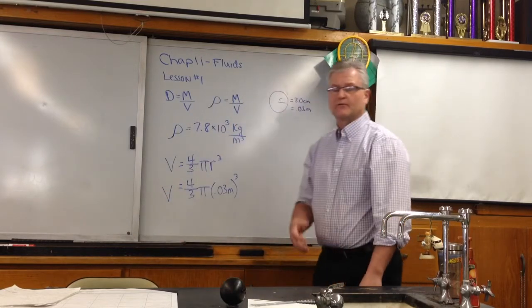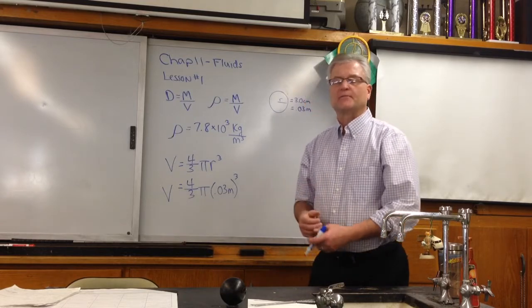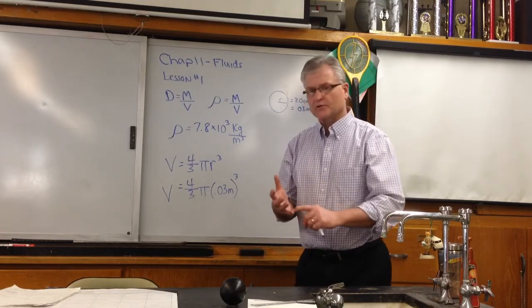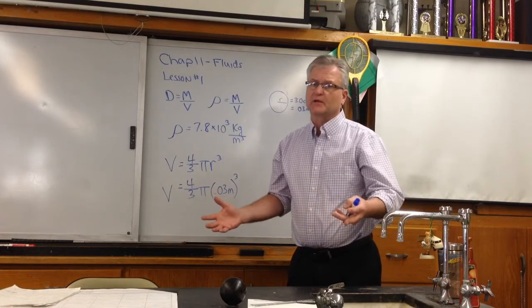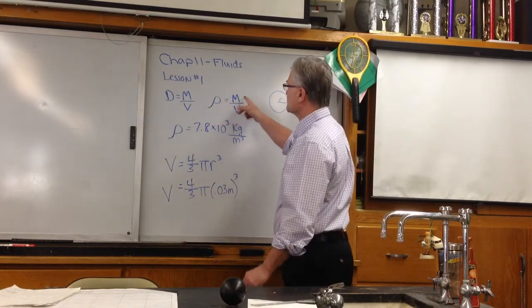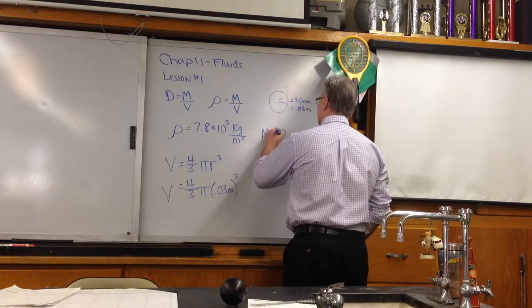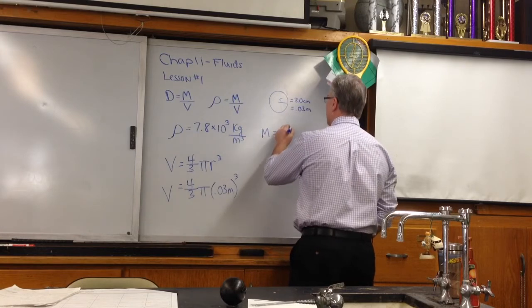My initial question was, what is the mass of the cannonball? Once I know the density and the volume, isn't it going to be easy to find m? Let's do a little algebra. Solving for m, the mass of the cannonball is equal to rho, the density, times the volume.